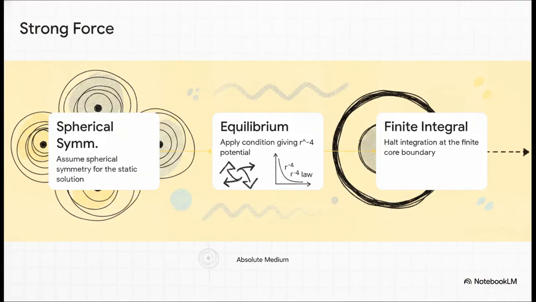Now, standard physics constantly suffers from Coulomb singularities when we try to integrate energy down to a zero-radius point. But let's formalize our derivation. By assuming spherical symmetry for the static solution, our equilibrium condition yields an effective stress proportional to an r^-4 potential. Because these particle cores possess a strict minimum baseline volume, integrating the energy strictly halts at the finite core boundary. This completely averts the classic Coulomb singularity. We don't need to invent any extra gauge bosons. This is just a natural finite boundary condition derived straight from NLEP.